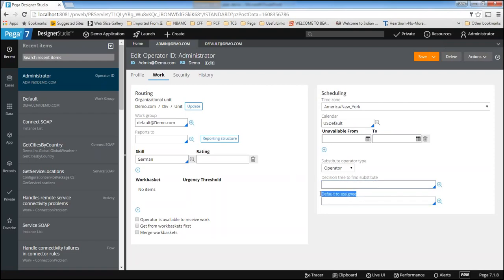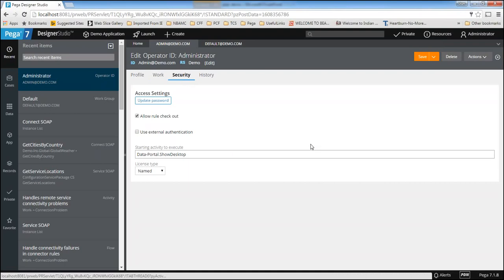to default to assignee. Default to assignee generally means the manager. So if nobody is available, everything will go to the manager's work basket. Now the manager can manually assign the work to different people whenever he comes back to the office.